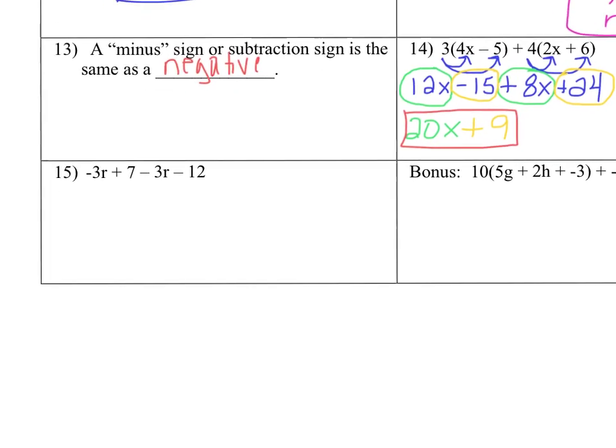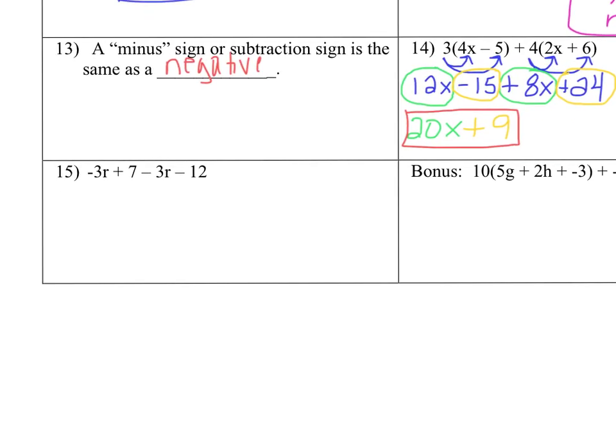Next one. Not too terribly bad, but just be careful. Let's look and see if we have like terms. We have negative 3r, and then look here, we have minus 3r. Remember, a negative and a minus are the same things. So negative 3 and negative 3, that's negative 6r. And then positive 7 and negative 12 is negative 5 or minus 5. And there you go.